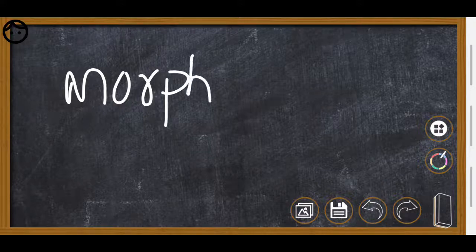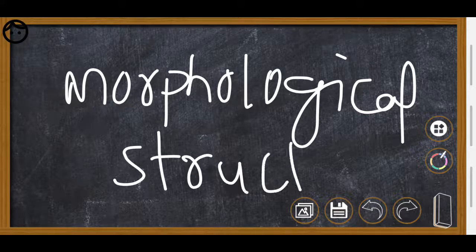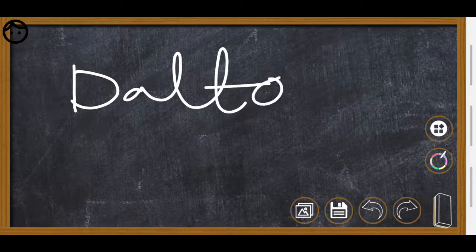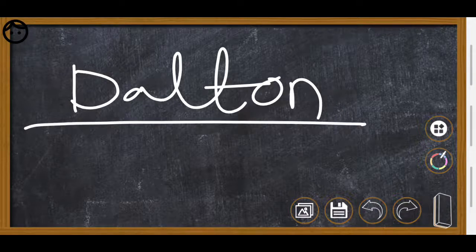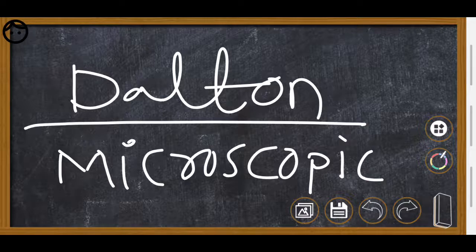The scientist Camillo Golgi explained the morphological structure of the Golgi complex. Hence, we gave the name Golgi complex in honor of that scientist. Next, the ultrastructure of the Golgi complex, meaning its microscopic structure, was given by one more scientist, Dalton.